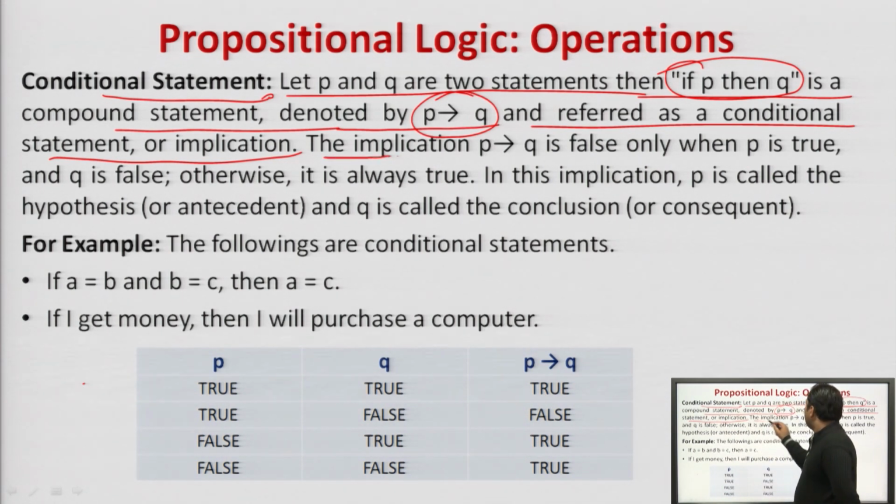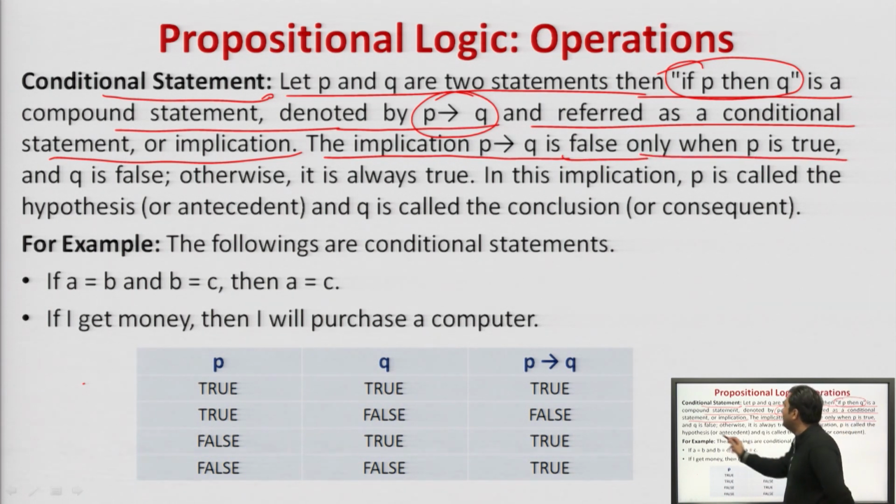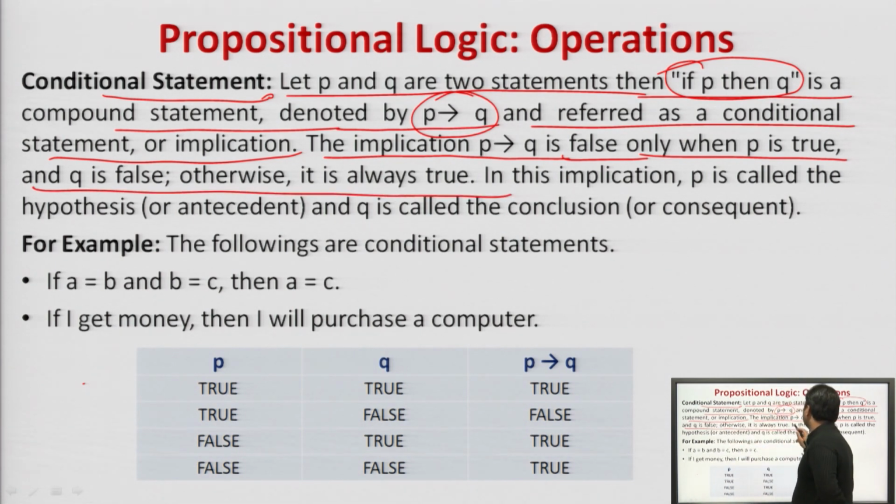The implication P implies Q is false only when P is true and Q is false, otherwise it is always true. In the rest of the cases, it will always be true.